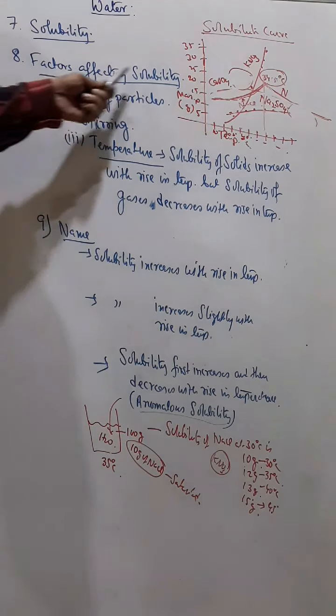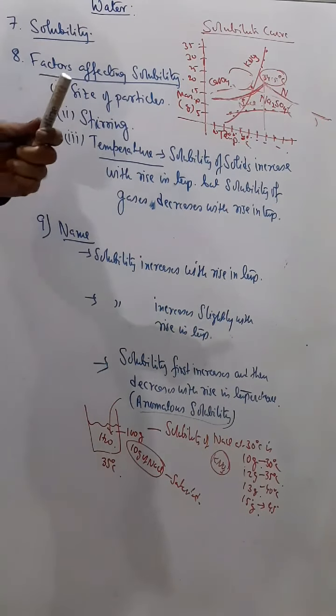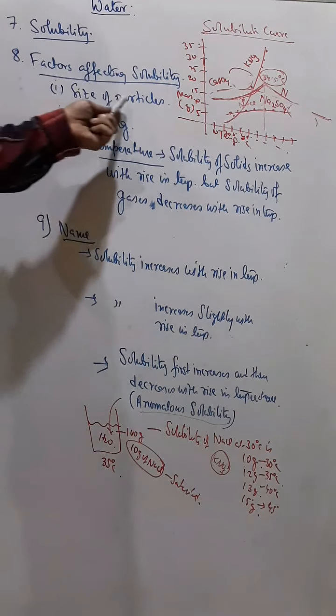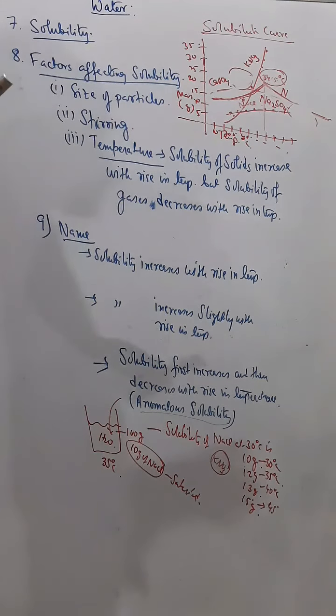What are the factors which can affect the solubility of a substance? Naturally, the size of the particle. You have seen that if the particles are very fine, powdery, then it dissolves very quickly. In case of sugar also, a fine powder of sugar dissolves quickly. But bigger particles of sugar do not dissolve quickly.